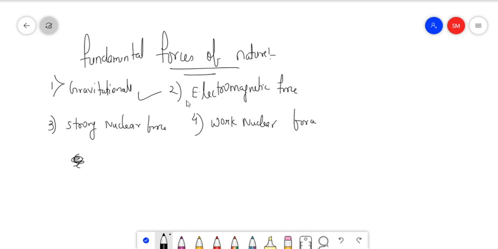Now what I will do in the very next video is discuss these 4 forces in detail. For example, what is a gravitational force, we will cover in a few statements. Similarly, you will be required to cover 2, 3 and 4 as homework. So let us move to the next video.